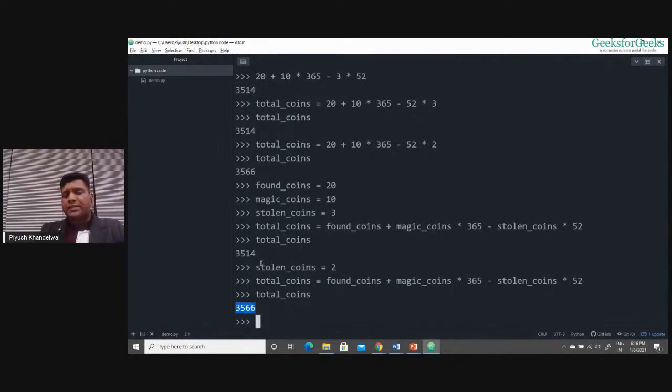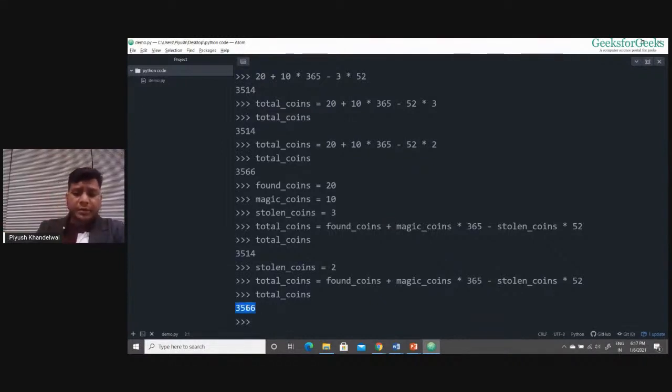Total coins is 3566, which was there also. So here I had to change the expression. Here I didn't change anything in my expression, and I'm getting the updated result when my stolen counts has been updated to 2. So I'll get the updated total number of coins, which will be 3566.